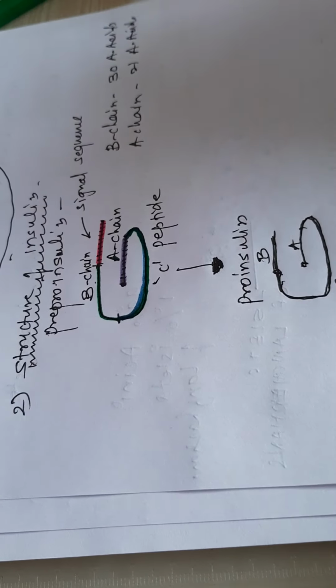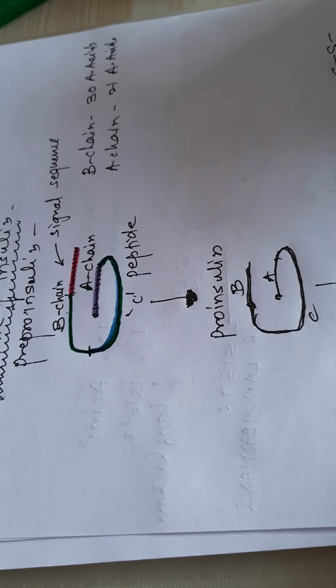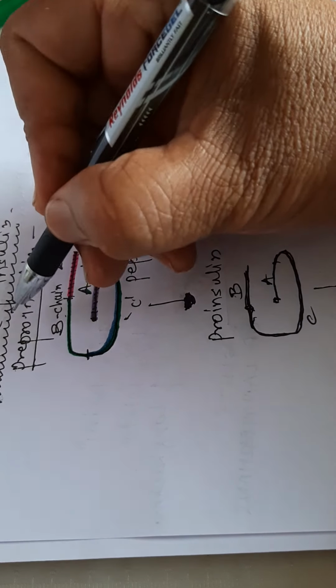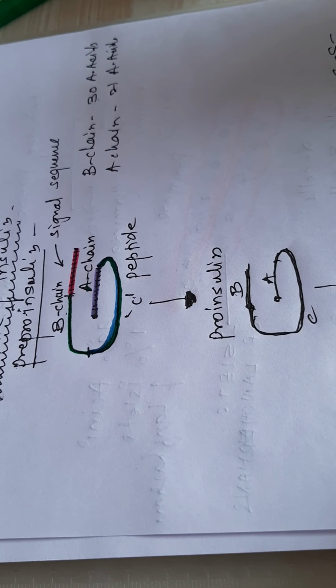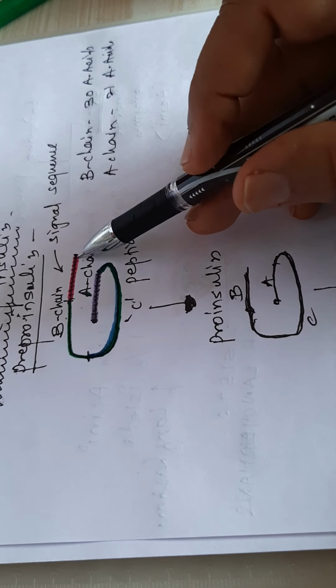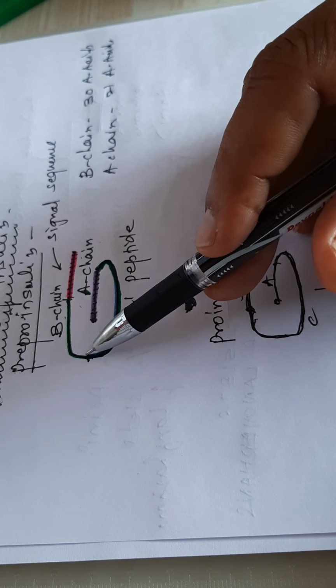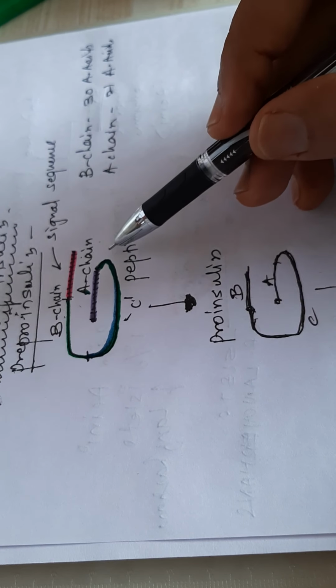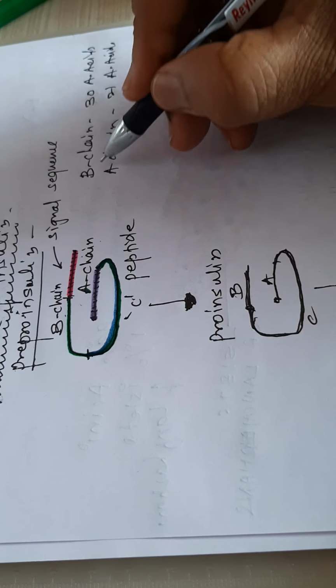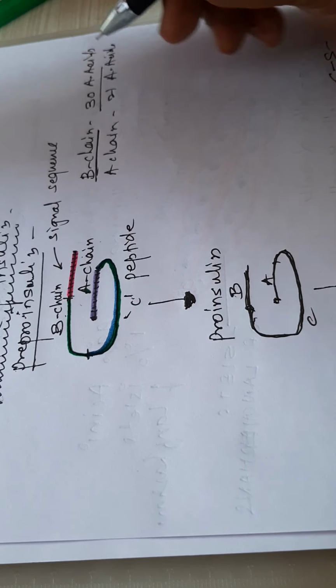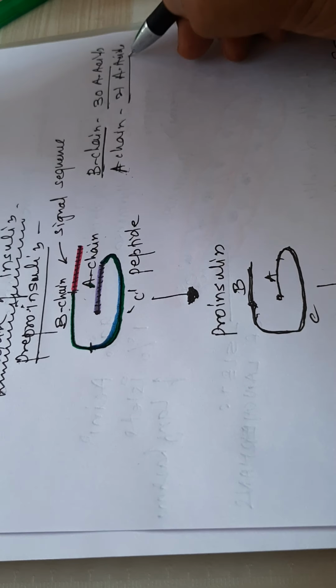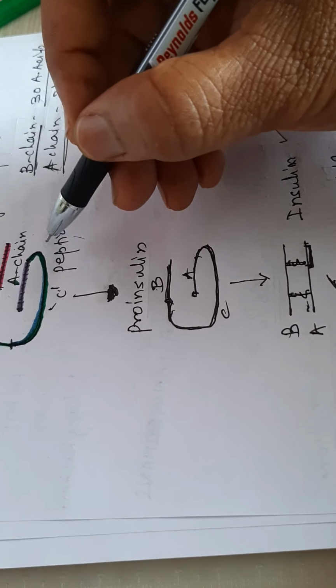Then coming to the structure of insulin. Insulin is a protein hormone. It is synthesized as preproinsulin, which is an inactive form, comprised of a signal sequence of a few amino acids first, then the B chain, and then the C peptide and A chain. The B chain contains about 30 amino acids, and the A chain comprises about 21 amino acids. The C peptide connects the B and A chains.